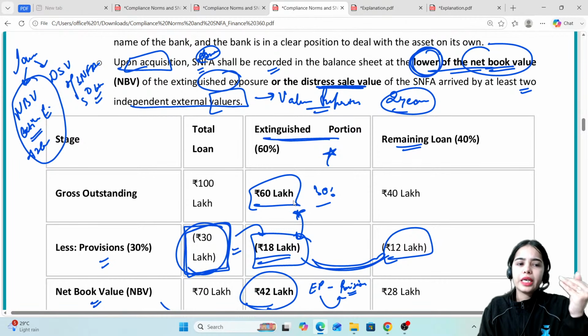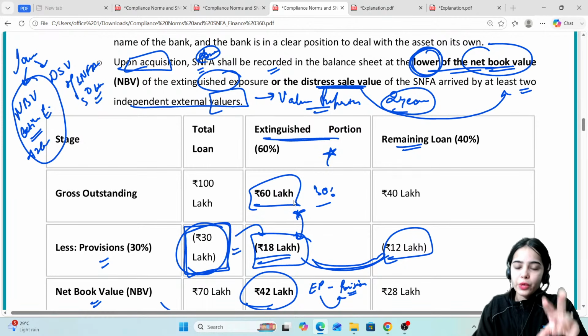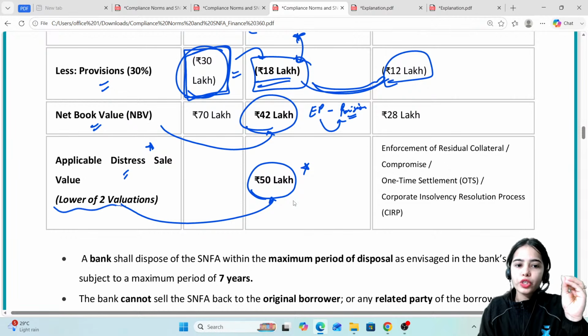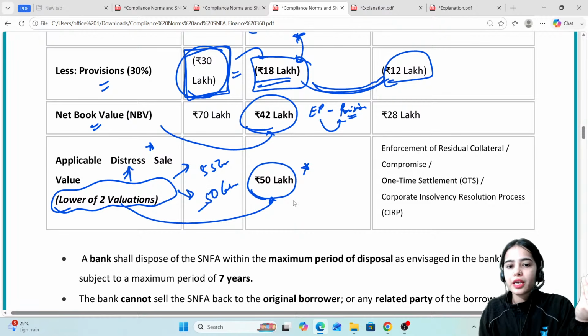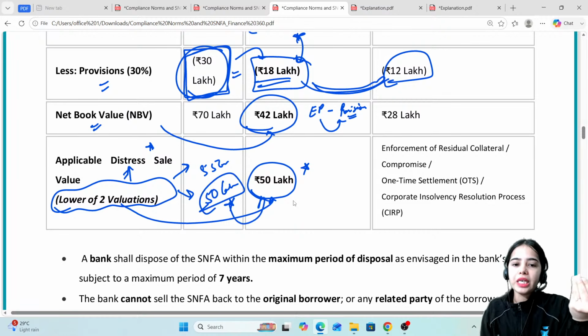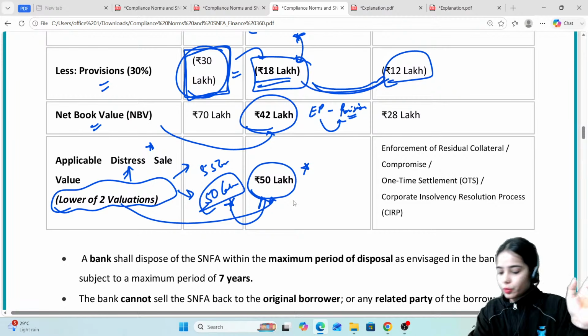And the distress sale value will be arrived at by at least two independent external valuers. Whichever is the lower of the two valuations will be kept as the distress sale value. Let's say one independent valuer says the distress sale value is 55 lakh, another says 50 lakh. So the lower valuation will be kept as the distress sale value. I hope this is clear.